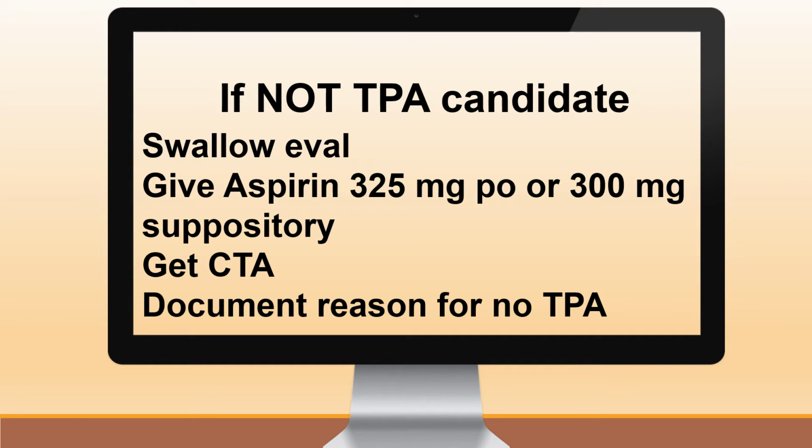If patient is not a TPA candidate, make sure we document a swallow eval. Give patient aspirin by mouth or by suppository. Get a CTA and document the reason why patient did not receive TPA.